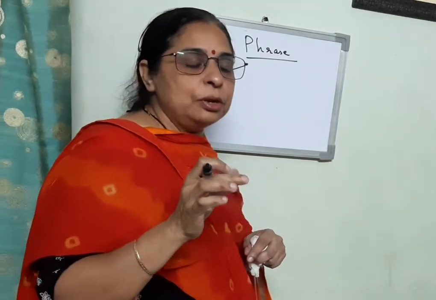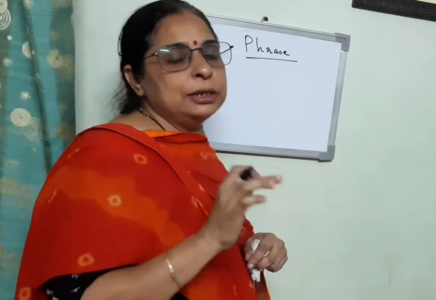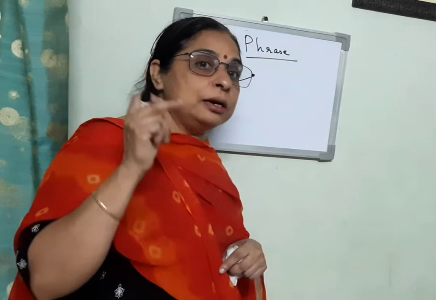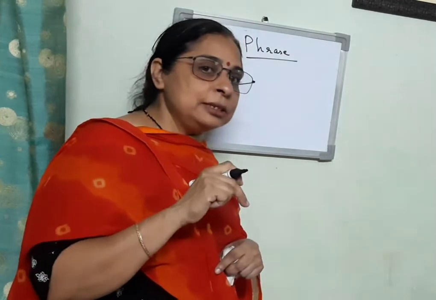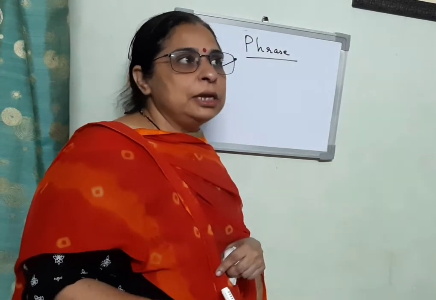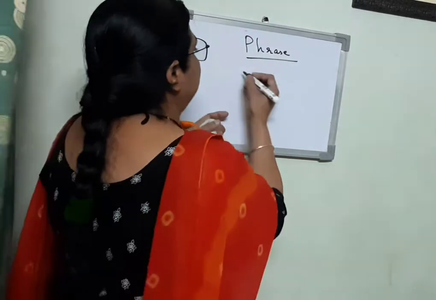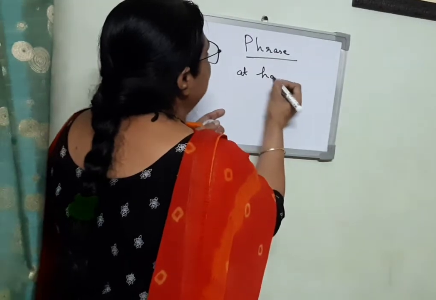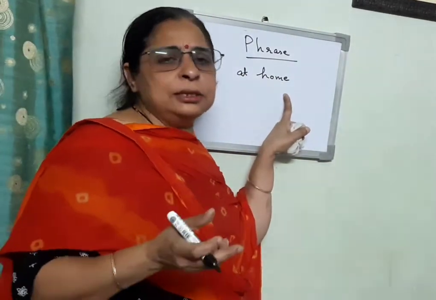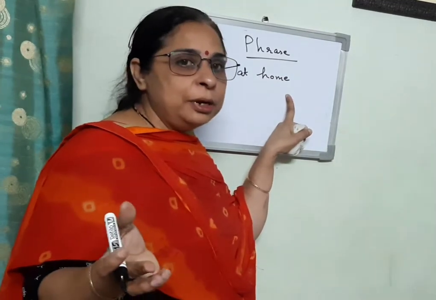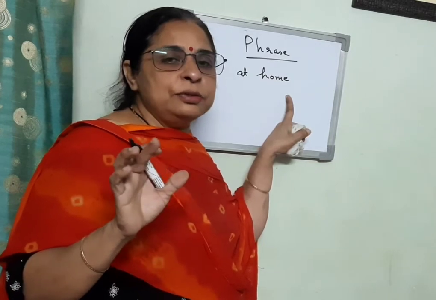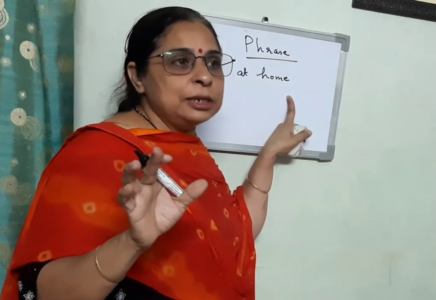But the difference between a phrase and a sentence is that a phrase does not make a complete sense. It makes sense, but not a complete sense. Like we say at home. When we say at home, it is a phrase. It makes sense. At home means we are ghar par hai. But it does not give us full information about who is at